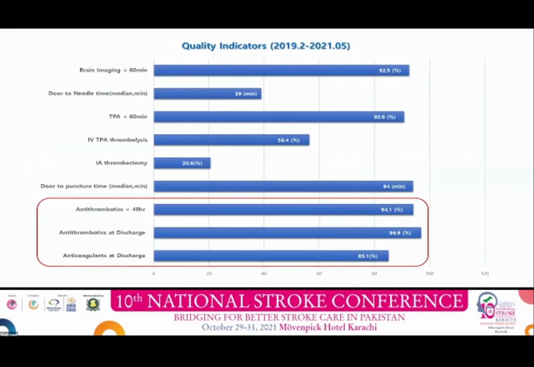The medication data showed antithrombotics were given within 48 hours in 94%. At discharge, antithrombotics were prescribed in 97%. Anticoagulation was performed in 85% of the patients with atrial fibrillation.